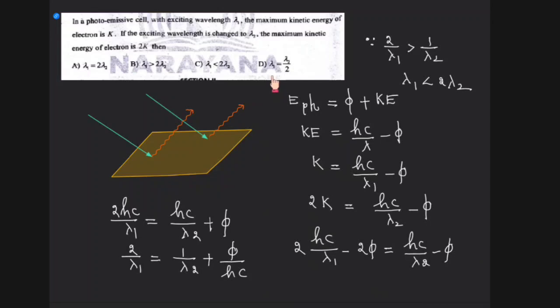Therefore I could say 2 by λ1 should be greater than 1 by λ2. Therefore λ1 should be less than 2λ2. That's the answer. And what are the important formulas that you need to keep in mind for the next exam? These are the formulas that are important. One is this one, right? The other one is only that one. That is the Einstein equation formula that you have to keep in mind for the next exam, right?